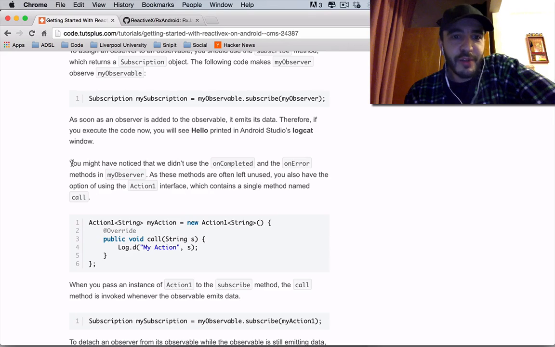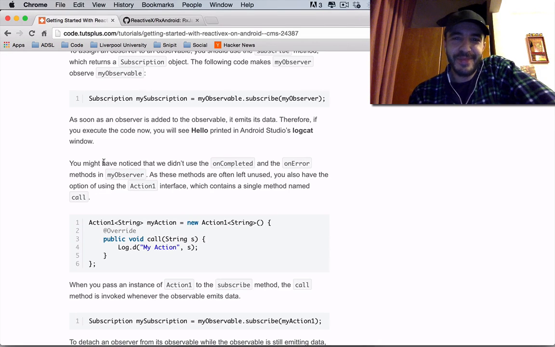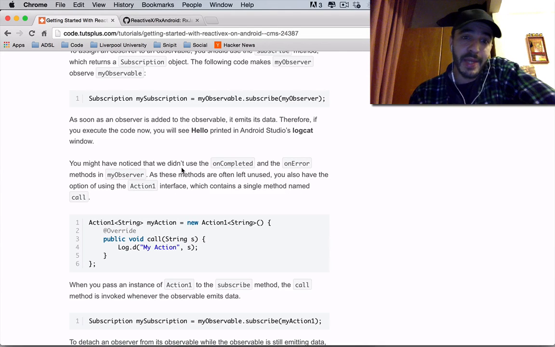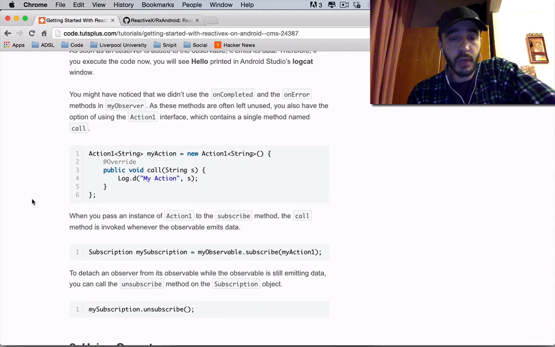Anyway, did you notice that we didn't use the onCompleted and the onError methods? As these methods are often left unused, you also have the option of using the Action1 interface, which contains a single method named call. Okay, now what's this saying?